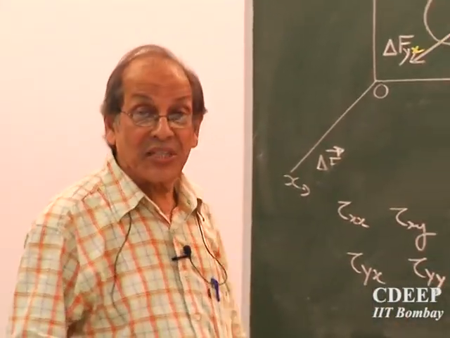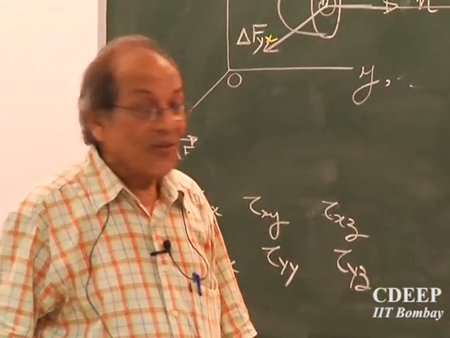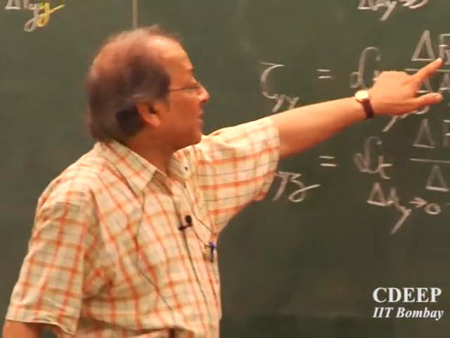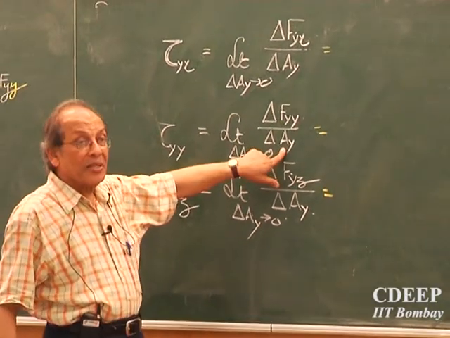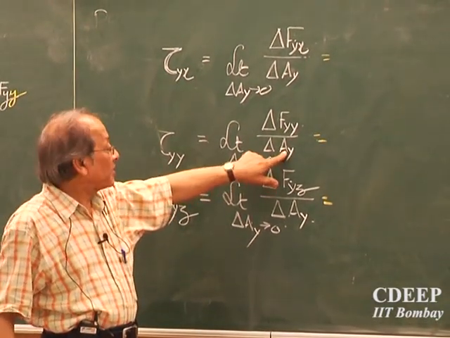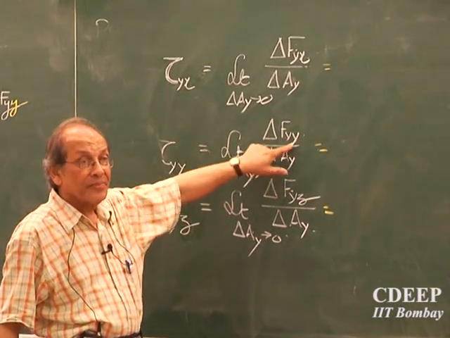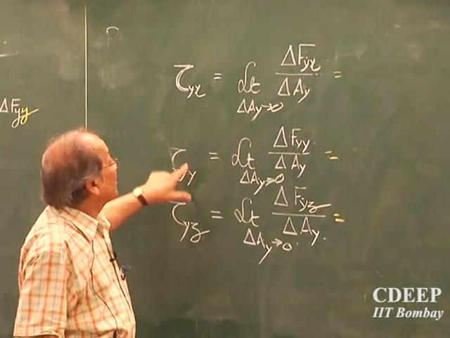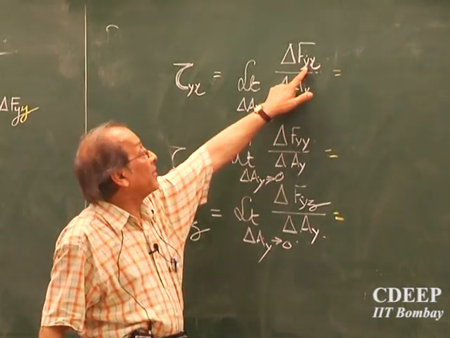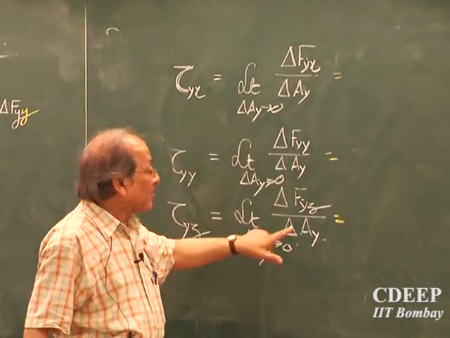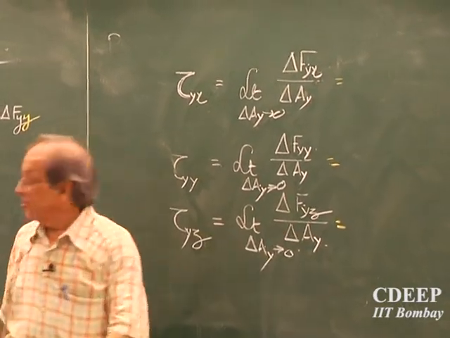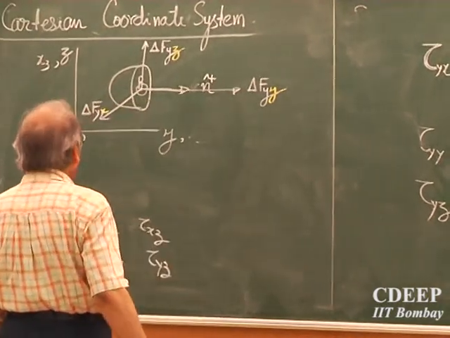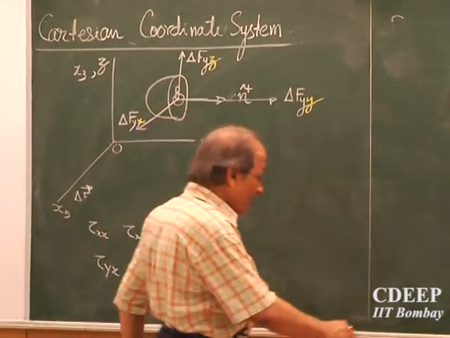So I have got now the definition of another stress. Of course, which one is normal and which are shear stresses here? The second one is normal because this force is normal to the plane divided by the area. So this is a normal stress acting in the y direction. This is a shear stress because it is on a plane in the x direction. So this is shear and this also is shear. Now we do the same thing for the third.